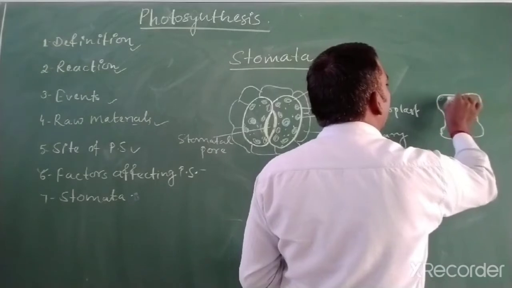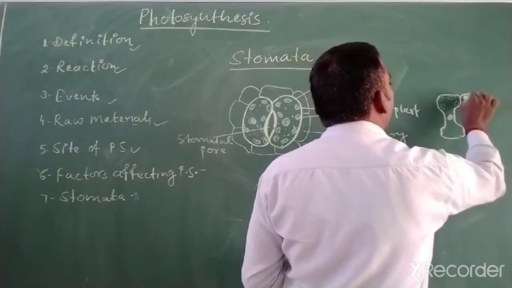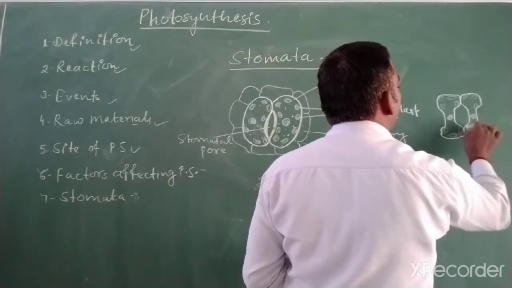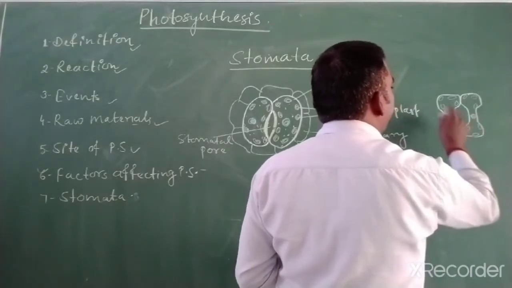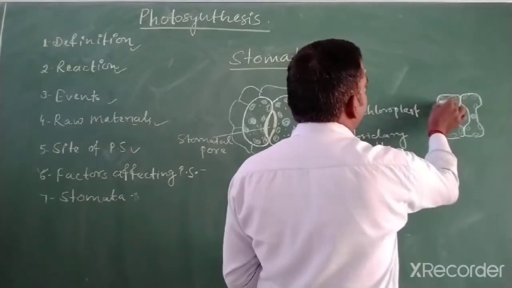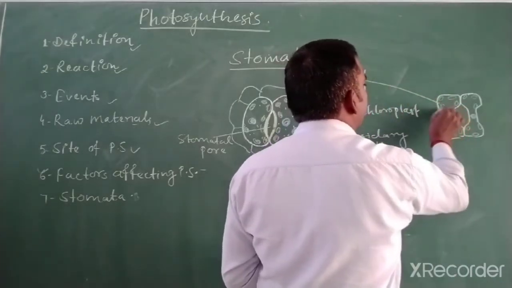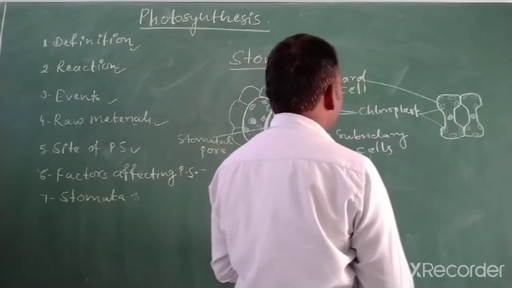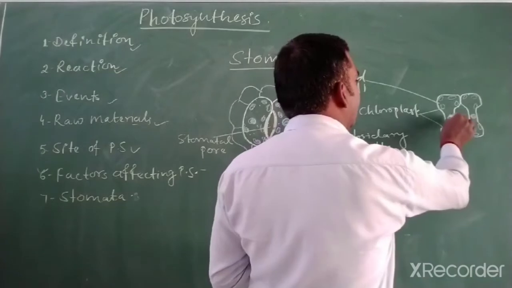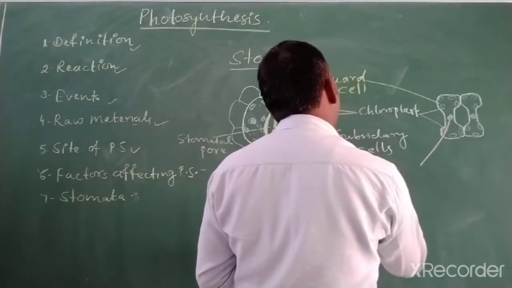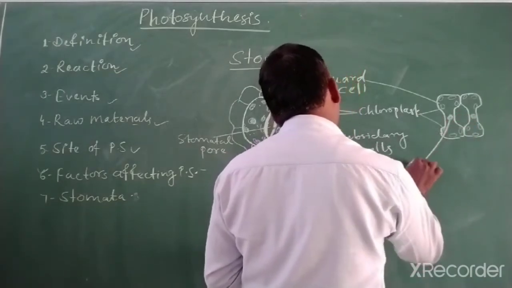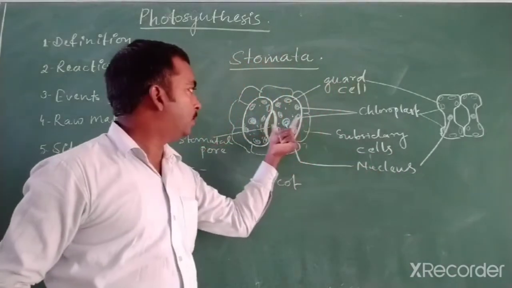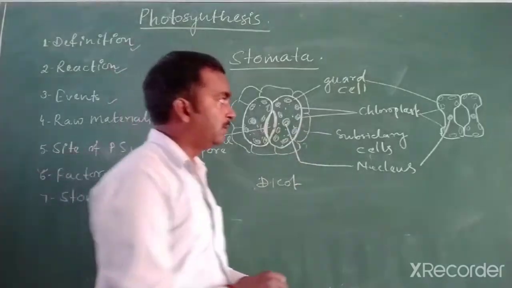and then chloroplast. These are the guard cells. These are chloroplasts, and here the nucleus, which is also found in the dicot stomata.